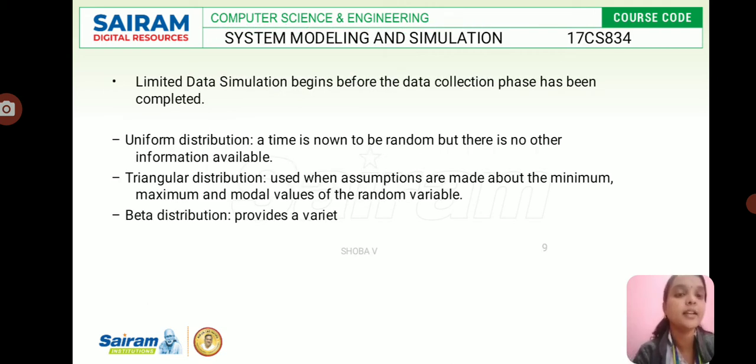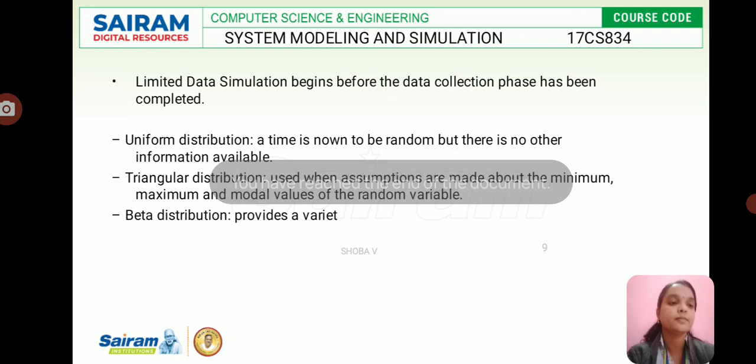For limited data, simulation begins before the data collection phase has been completed. In uniform, time is known to be random, but there is no other information available. In triangular distribution, assumptions are made about the minimum, maximum and modal values of the random variable. In beta distribution, there is variance in the time.